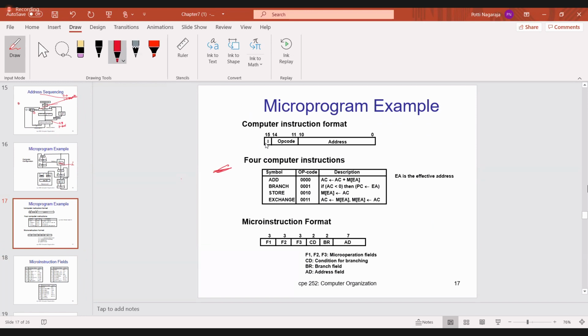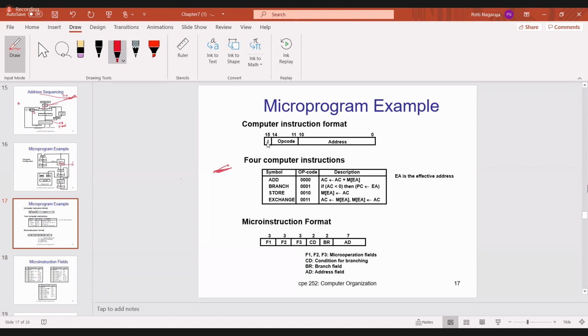The I bit is called what bit? The I bit is nothing but the addressing mode. When I is 0, anyone, what addressing? Direct addressing mode. I equal to 1, indirect addressing mode. If I equal to 0, what is the answer?